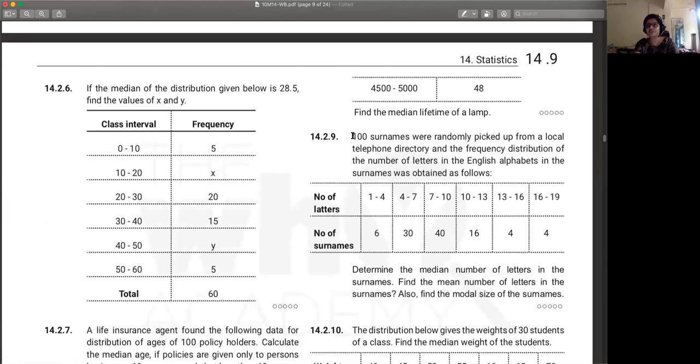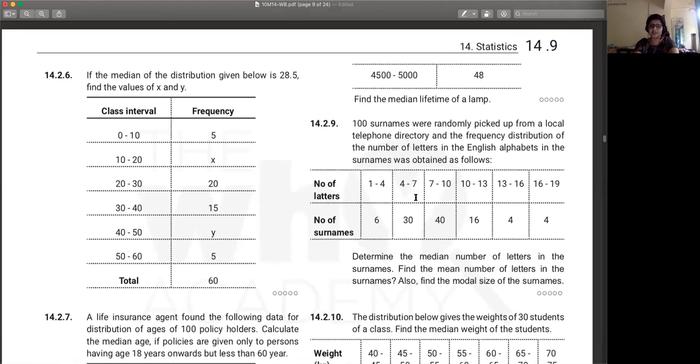Look at 14.2.9. 100 surnames were randomly picked up from a local telephone directory, and frequency distribution of the number of letters, whatever frequency distribution table you've got. So you've got 1 to 4, number of surnames 6, 4 to 7, 30, 7 to 10, 40. This is the distribution. Determine the median number of letters in the surnames. And also find, let's ignore that for now. Mode, you don't have to do it for now. Let's practice median for this.